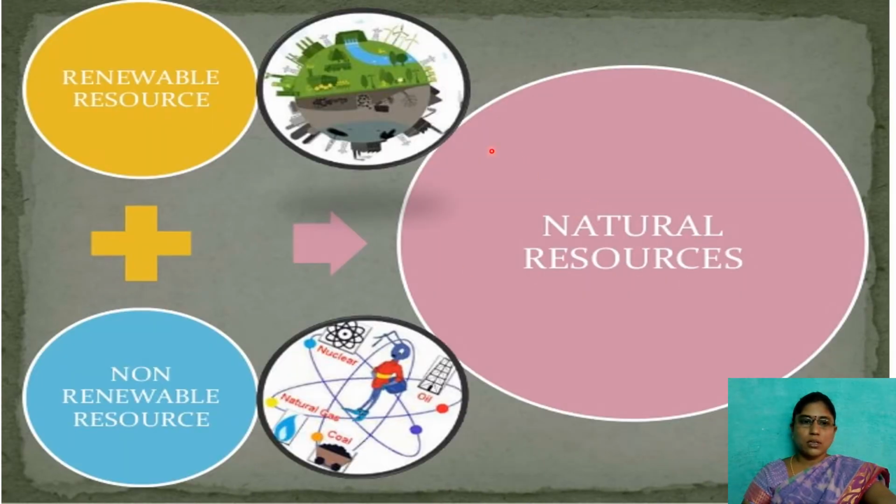These natural resources are two types. What are they? Renewable resources and non-renewable resources. Renewable resources means we are able to regenerate these resources even after using them. And non-renewable resources, once we complete that usage, we are unable to regenerate. For example, nuclear, natural gas, coal, oil wells. If we use these resources, we are unable to regenerate them. So this type we call non-renewable resources.